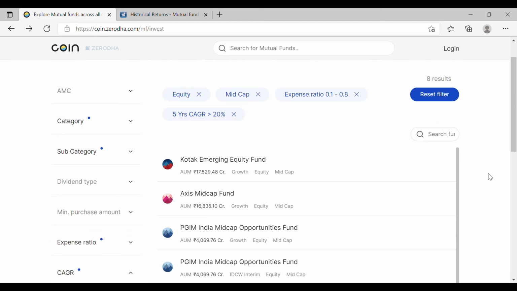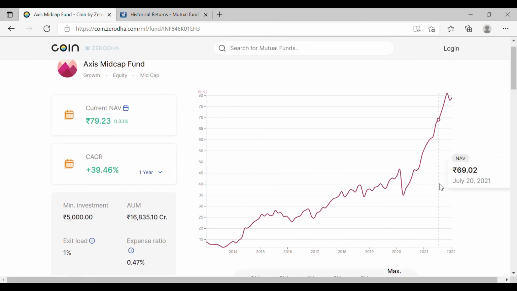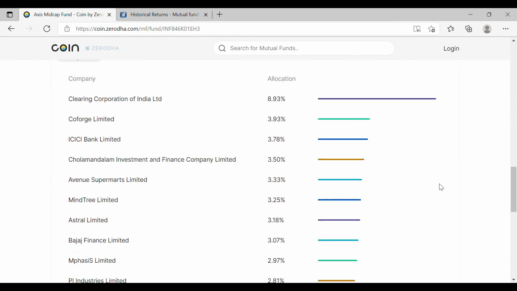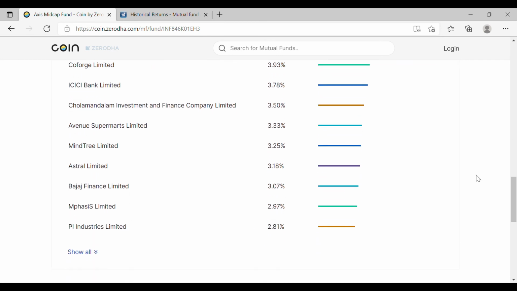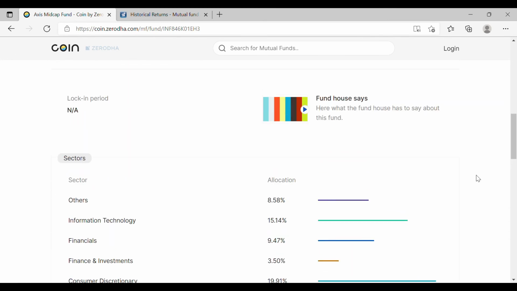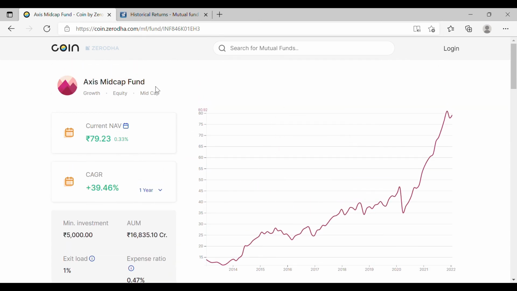Post this, I can see that there are 8 results coming up: Kotak Emerging Equity Fund, then Axis Mid Cap Fund. I would just take this Axis Mid Cap Fund, and you can see that this is something that you can consider investing in. Again, this is a very big disclaimer: do your own due diligence. This is something that I'm telling just for information purposes. You can see that the expense ratio is just 0.47%, and this is quite a big fund as well, that is 16,000 crore under management. So this can be one sort.